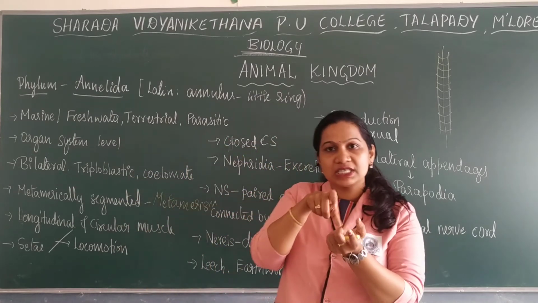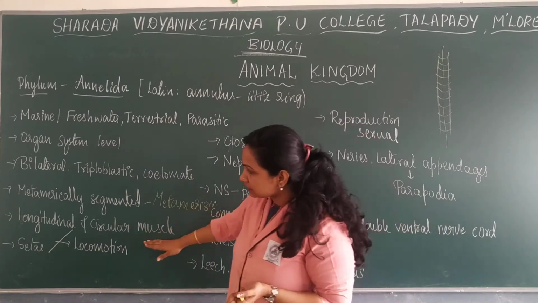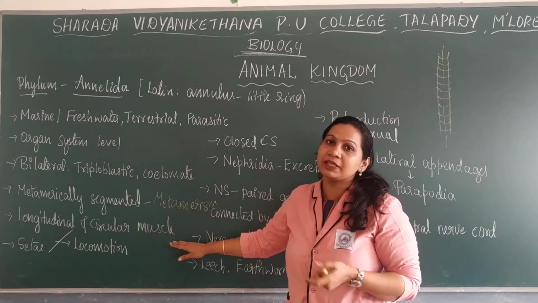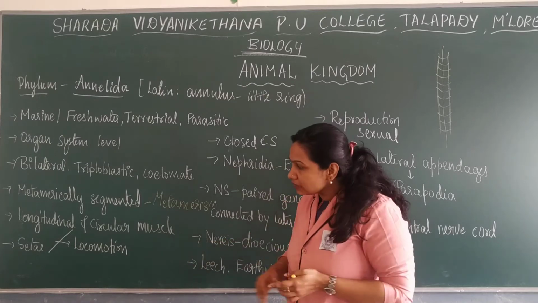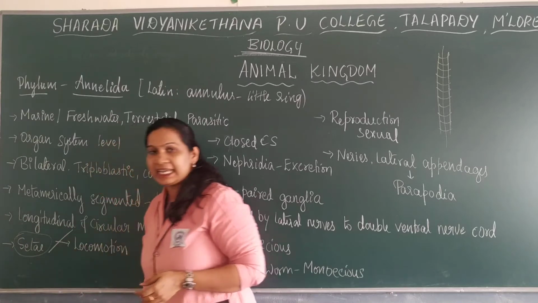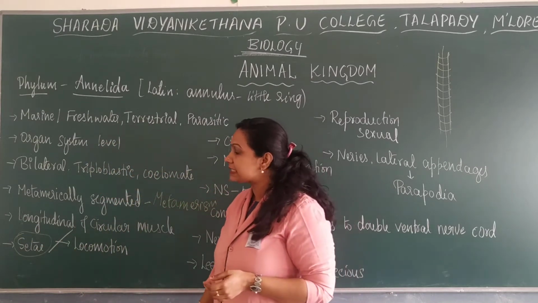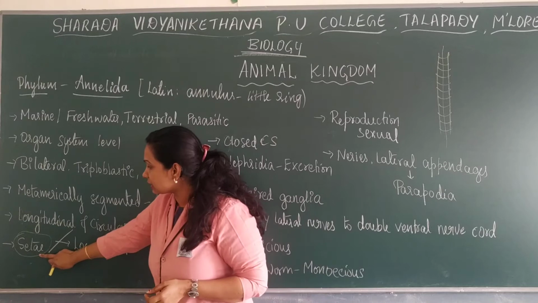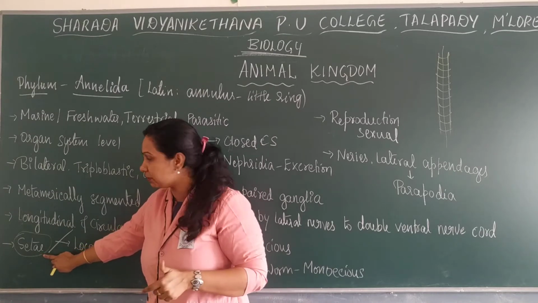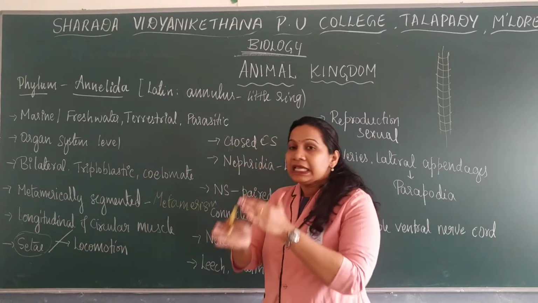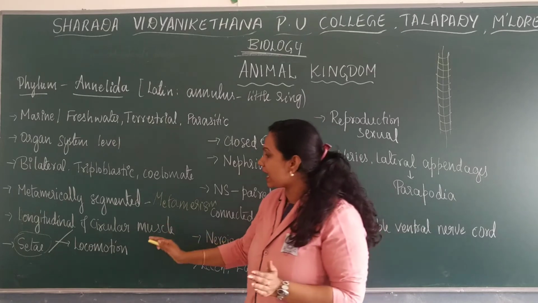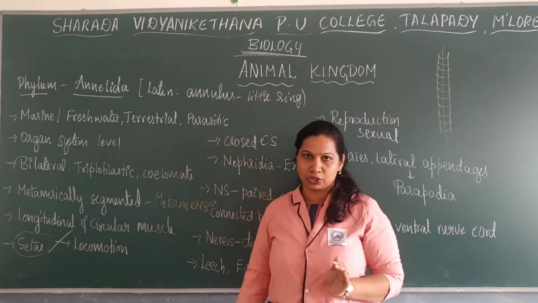Their locomotion is forward and backward, so the longitudinal and circular muscles help in locomotion. In the case of earthworm, there is a special S-shaped structure known as setae in their metameres or segments. This setae and these longitudinal and circular muscles help in the process of locomotion.